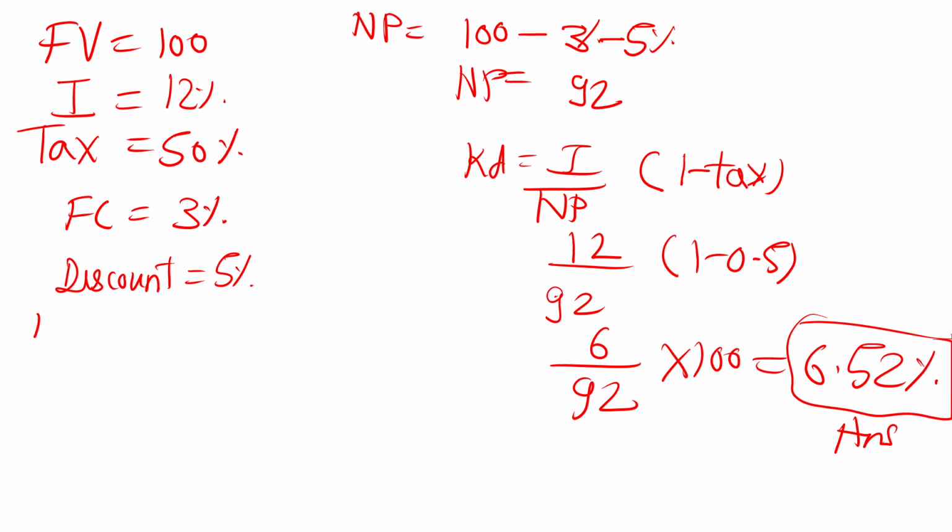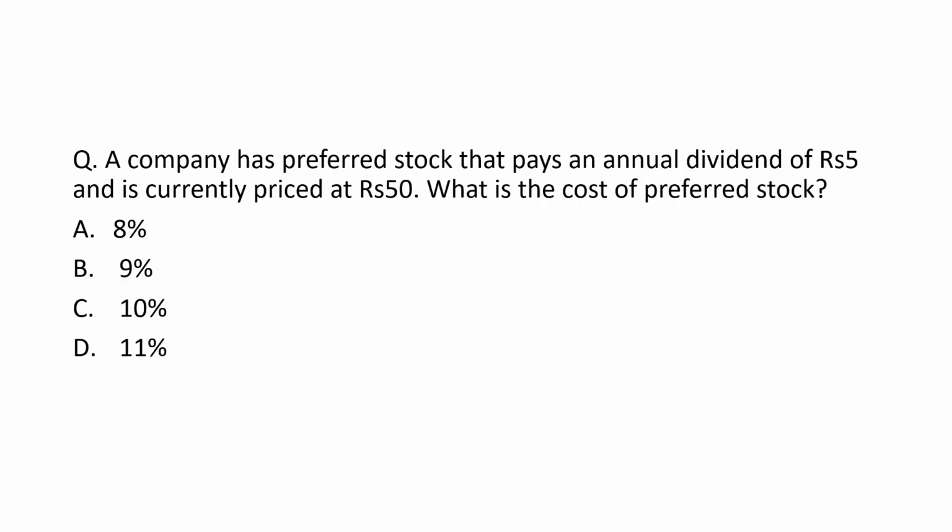The solution has been provided here also, you can solve it. Now let's see, a company has preferred stock that pays an annual dividend of rupees 6 and is currently priced at rupees 50. What is the cost of preference stock? 8%, 9%, 10%, 11%. So basically the preference stock annual dividend of 5 is being paid and the current price is 50.